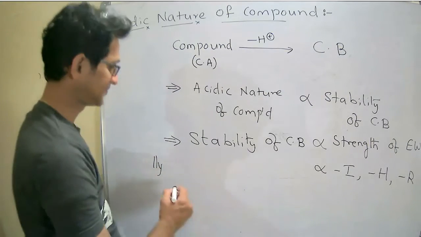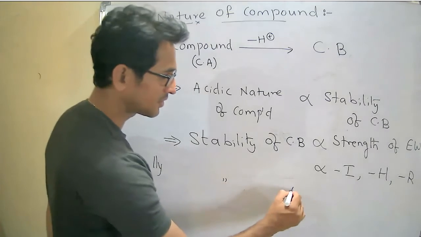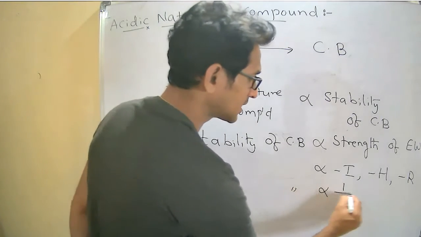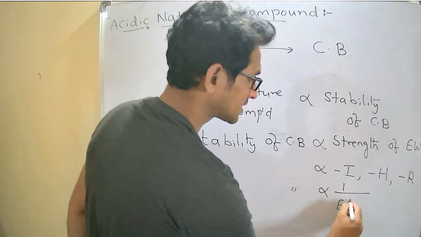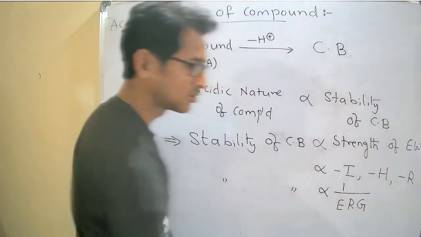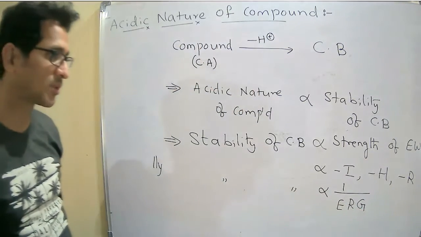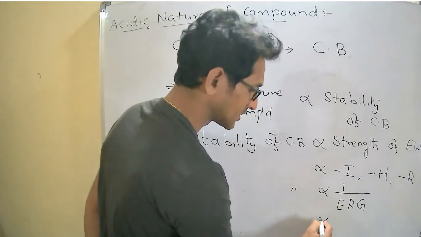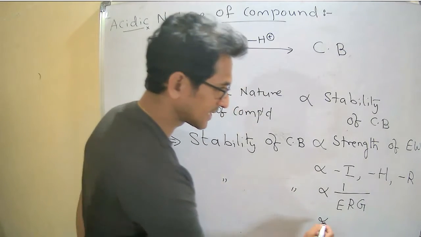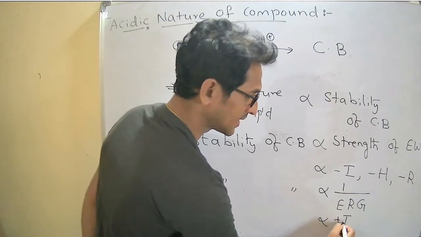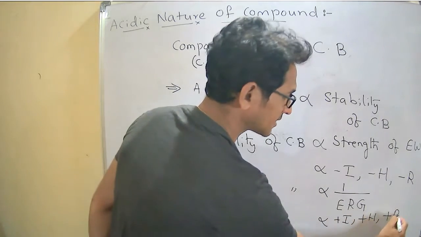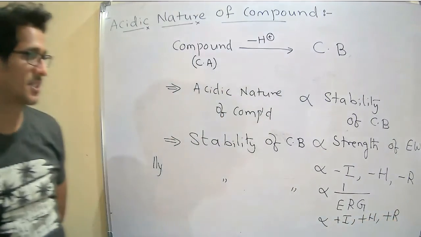Similarly, the stability of the conjugate base is inversely proportional to the strength of the electron releasing group, such as plus inductive effect, plus hyperconjugation, plus resonance effect.